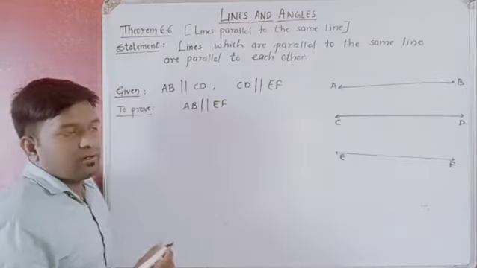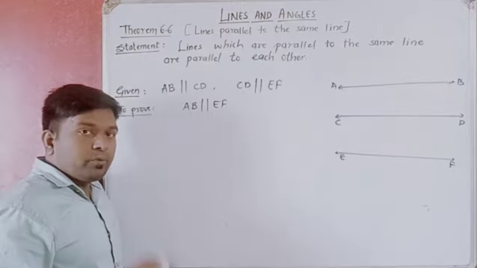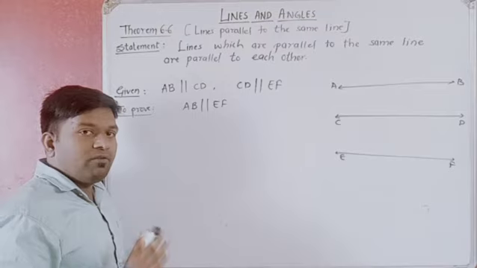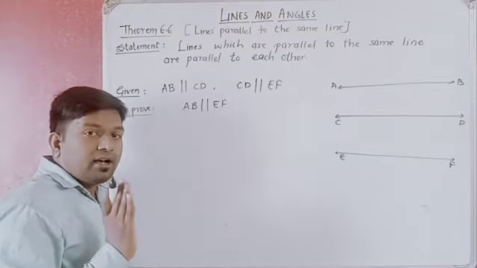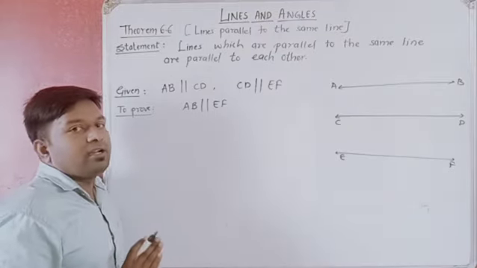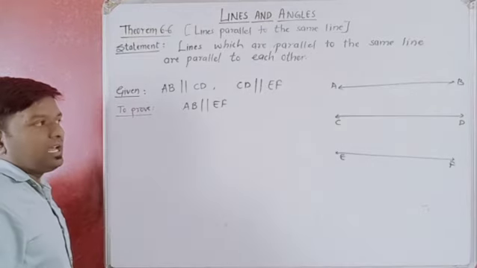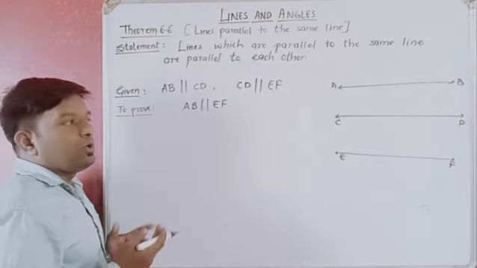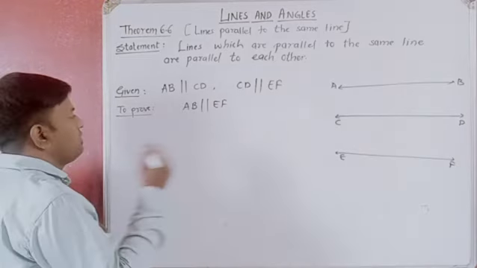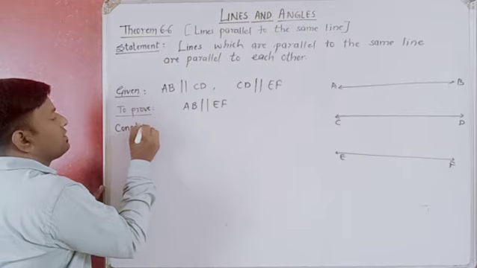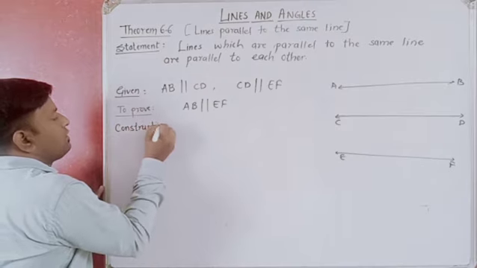Now, remember, for proving any two lines parallel, we should always try to prove that corresponding angles are equal. So, now to get corresponding angles, we need to draw a transversal. So, we will have here construction. This construction step we have to do.